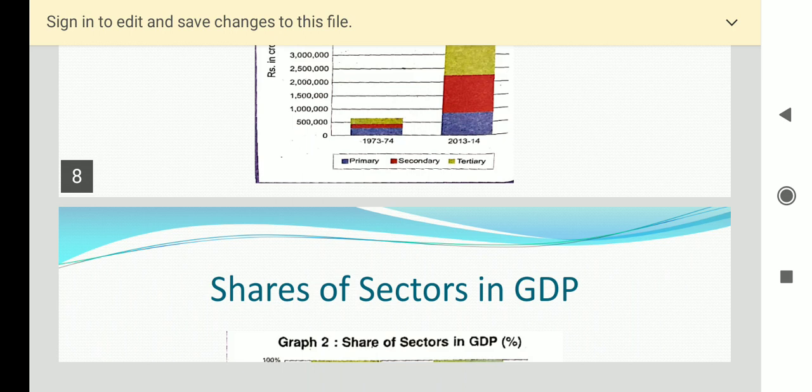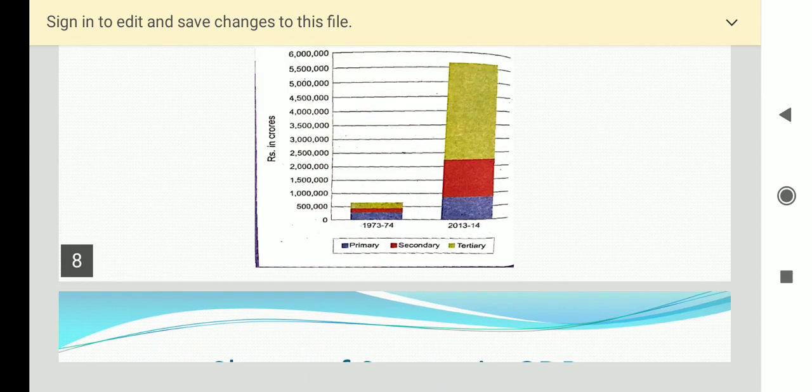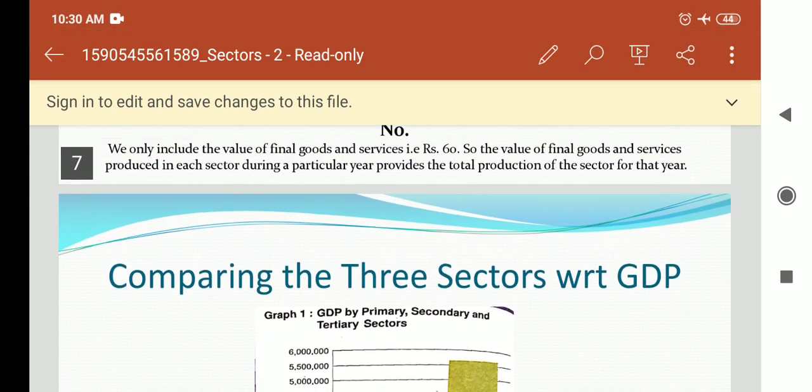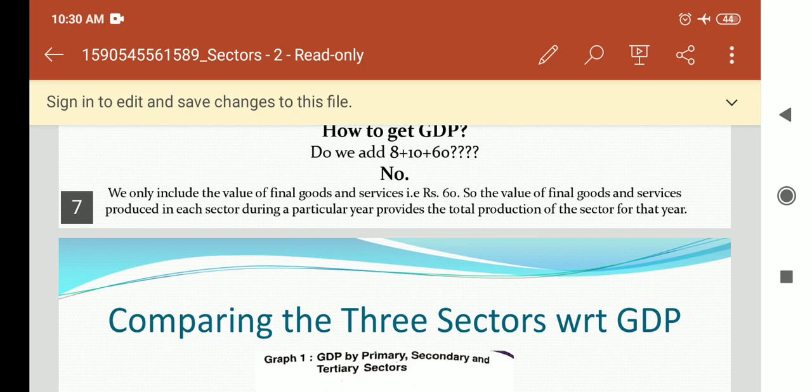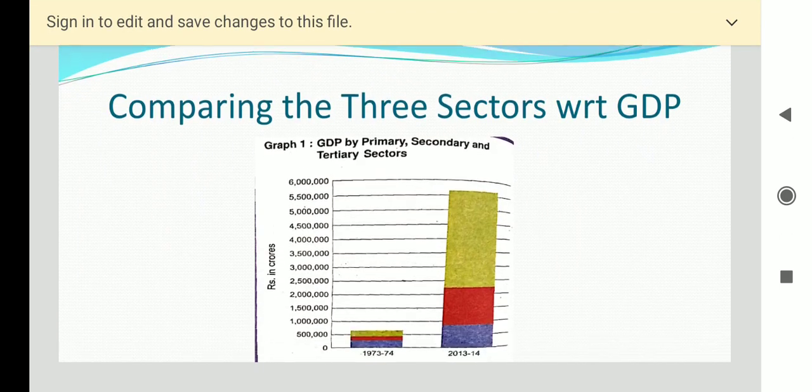For that, labor was needed, transport was needed, and it increased so many services. So in this way, tertiary sector came. So here this is given a GDP. If you can see, we have a graph which is comparing the three sectors.